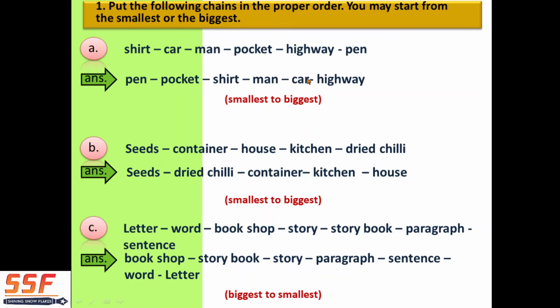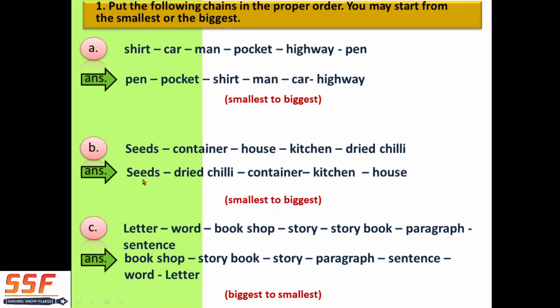So man. Then there is a car. So the man is going in the car. He is sitting in the car, and then the car is on the highway. So the car is moving. He has started the car and the car is going on the highway from the street and then the lane. They have not given the lane, so we will not write it here. They have given only the highway, so we will write the highway. Okay, so this is the answer of the first question.